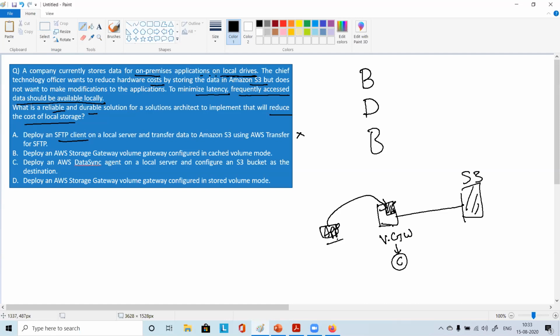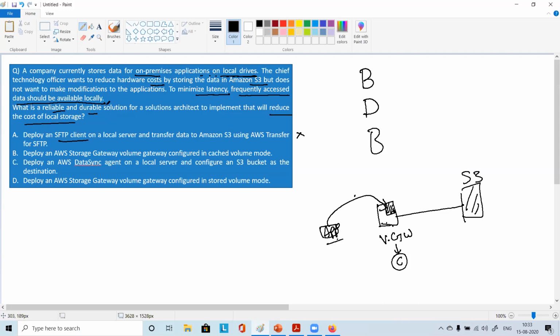So the frequently accessed data can be taken locally, and then all the data is there. They talked about latency, so the latency issue is resolved here, right? And then they talked about frequently accessed data being available locally. That is available.